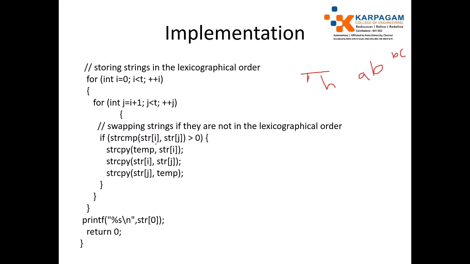Ith position element, then the adjacent element. Adjacent is i plus 1. So you are now in the ith position. Okay, we have some values. i plus 1 position means adjacent position. Just compare the adjacent position by using string compare. If strcmp of str of i, str of j is greater than 0, just use a temporary variable to swap it. So don't use temp equal to string of i. For strings it never works because a string is a pointer.